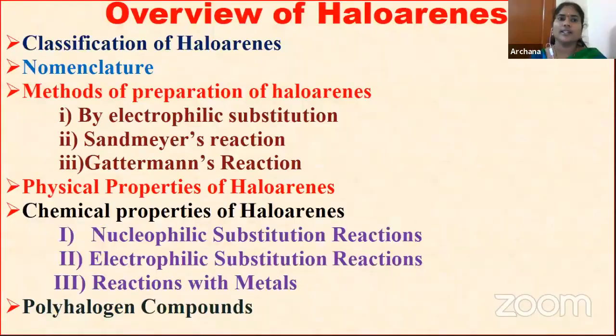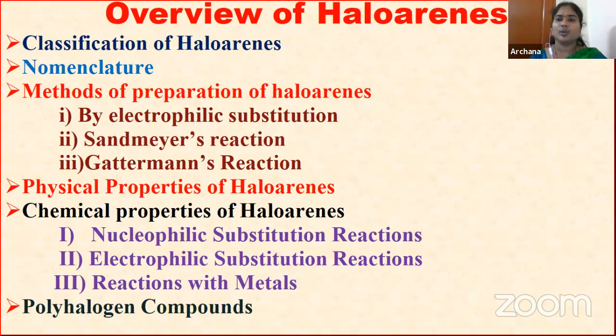In haloarenes, we are going to discuss all these topics: classification of haloarenes, nomenclature, and methods of preparation of haloarenes, that is, by electrophilic substitution reaction, Sandmeyer reaction, and Gattermann reaction, which we have to discuss in detail with the reactions.